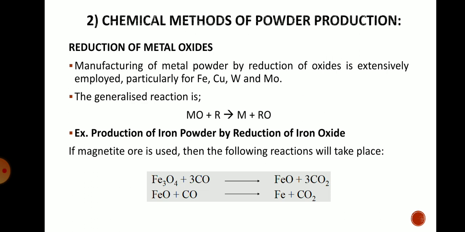In that reaction you can observe FeO plus 3 CO2 will get formed, and again to that FeO, if we react carbon monoxide, that carbon monoxide will form CO2 and iron particles will get removed. So by using this kind of reduction oxidation reaction, you can produce the metal particles also.